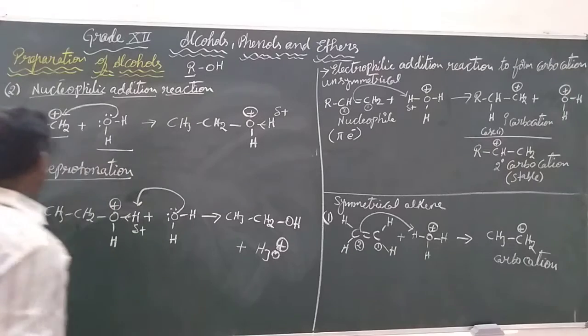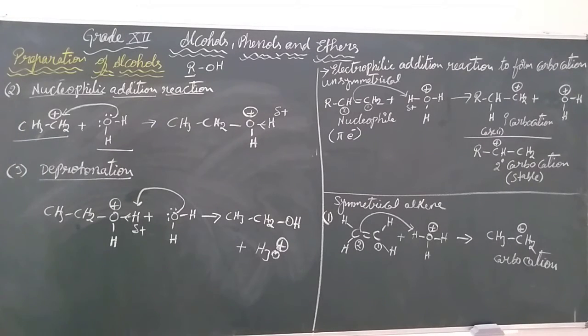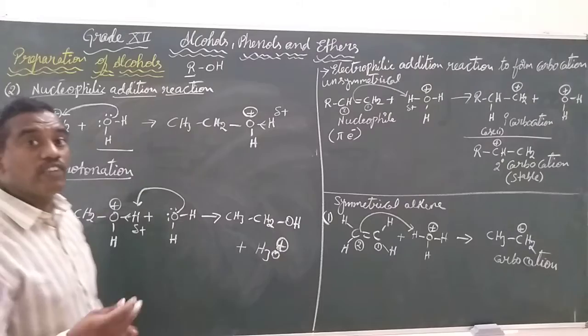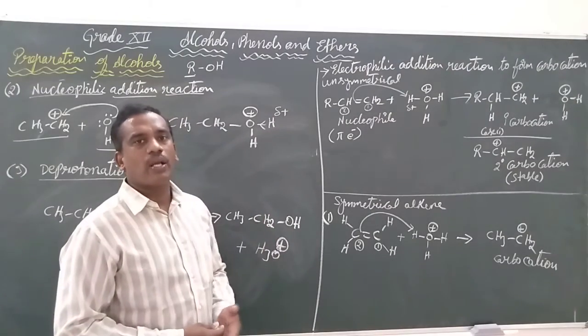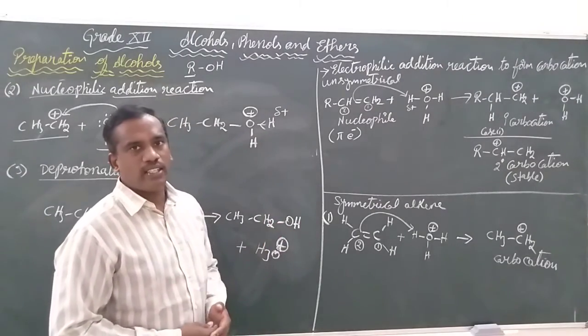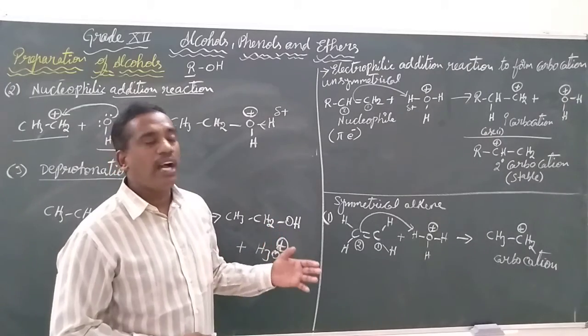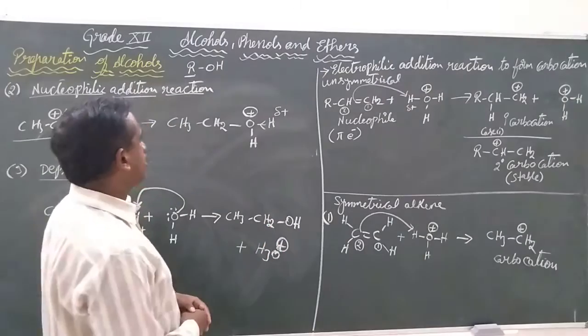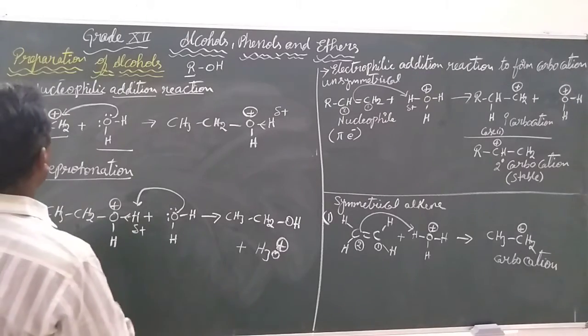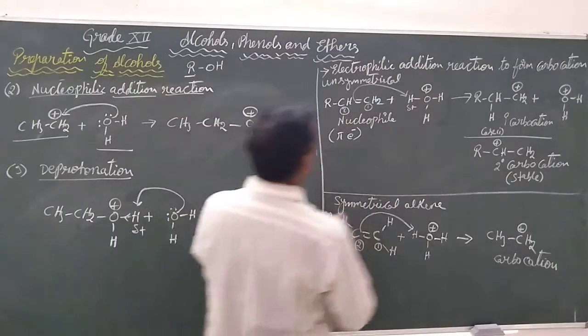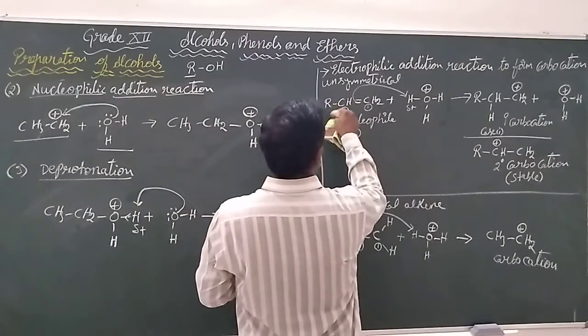Step 1, step 2, step 3. Now, the question is, what will be the product? What will be the product if we had chosen propene for acidic medium hydrolysis? So the question is, what will be the product when we choose propene for acidic medium hydrolysis?